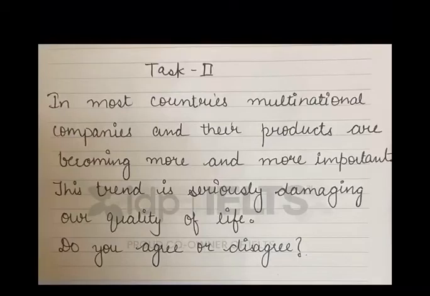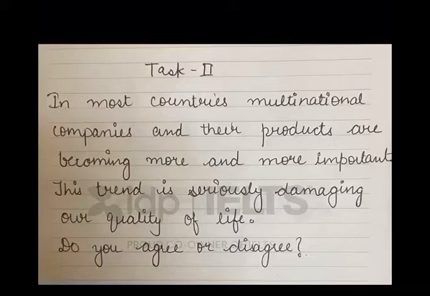Our today's topic of writing task 2 is that in most countries, multinational companies and their products are becoming more and more important. This trend is seriously damaging our quality of life. Do you agree or disagree with the statement? So let me explain the topic first.